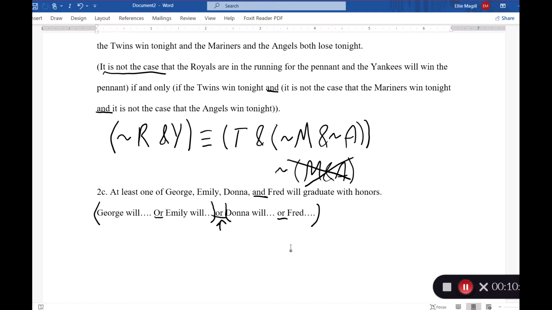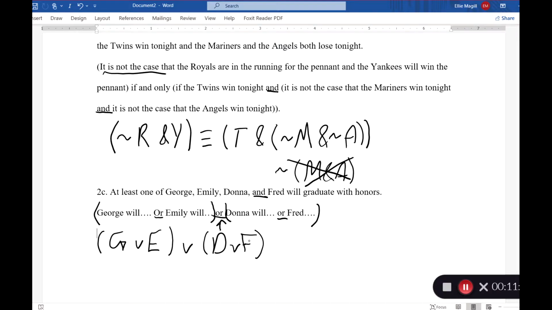So with putting that into symbolizations, we're going to have G for George will graduate with honors, or E for Emily will graduate with honors, or Donna or Fred will. And of course, as I showed you in that first video, you could do this in a different order of parentheses, right?